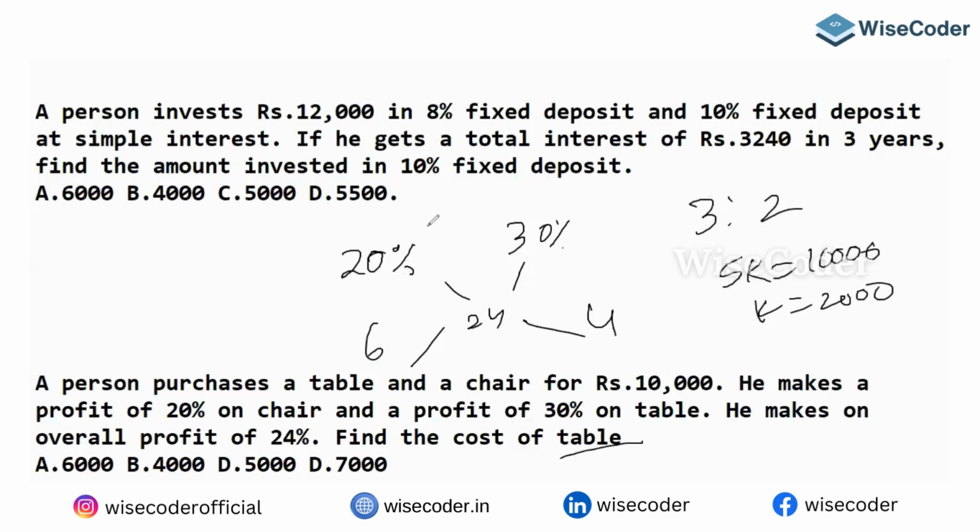Wait a minute. This is the chair. This is the table. So table is 2 parts. So 2 twos are 4,000. You should be quick. 6 and 4, no. 6 plus 4 is 10. 10 parts is 10,000. Then 6 parts must be 6,000, 4 parts must be 4,000. That's it. You want the table. So the table is 4,000.